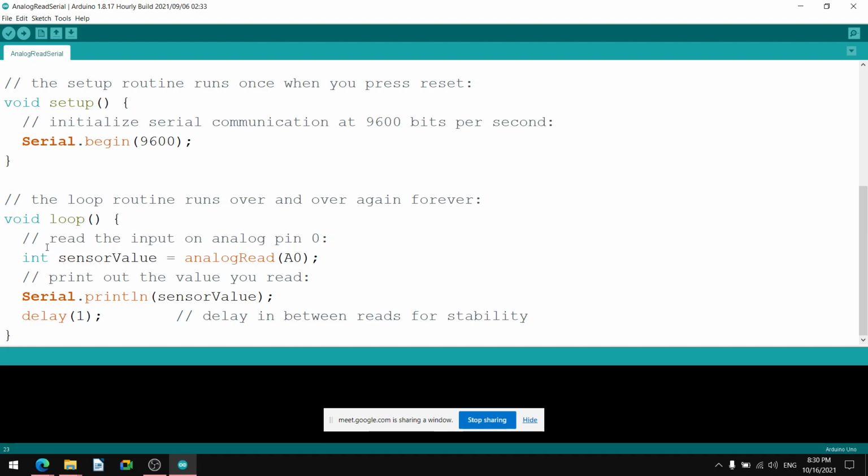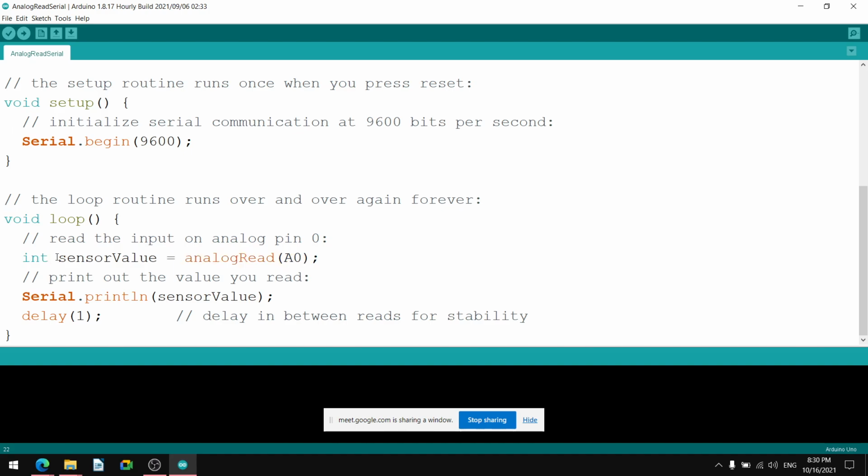Okay. So the comment says read the input on analog pin 0. This is the task it is doing. It is reading the input on analog pin 0, and analog pin 0 means A0. analogRead(A0).